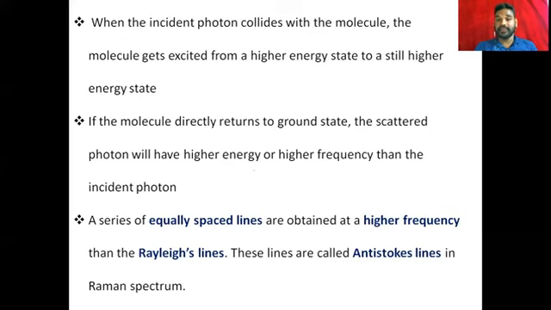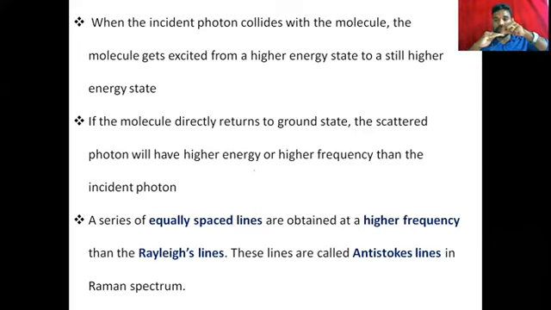This is for anti-Stokes line. I explained that for Stokes line. Now the excited electron comes back, and while coming back it just sticks onto the higher energy level of the ground state. So this is the ground state, and just imagine the electron is here.